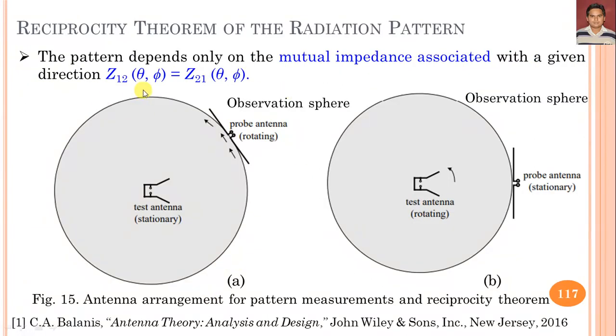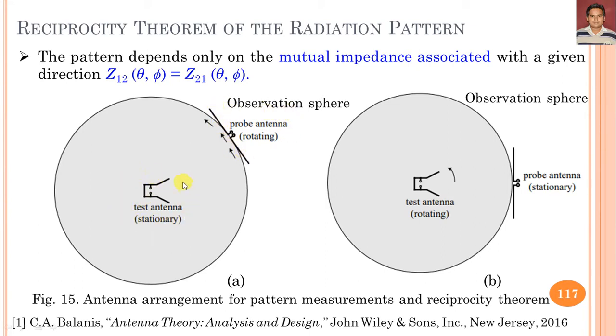Further, we can also analyze the reciprocity theorem for the radiation pattern. Here you can see in figure 15a, antenna 1 is called the test antenna, and antenna 2 is called the probe antenna.